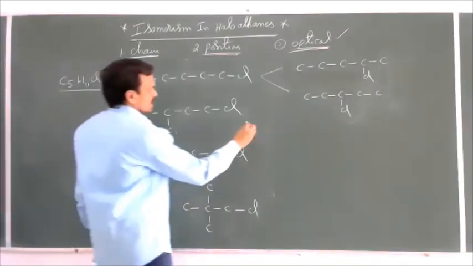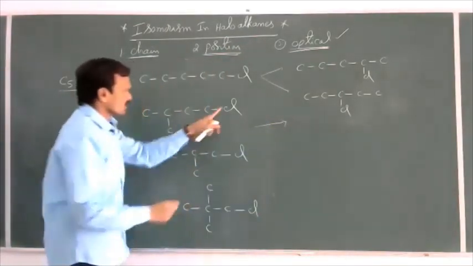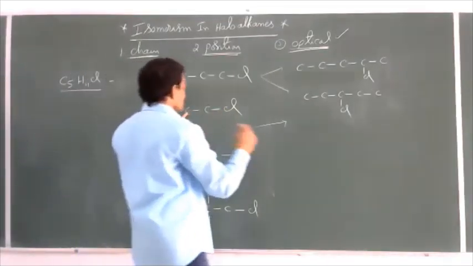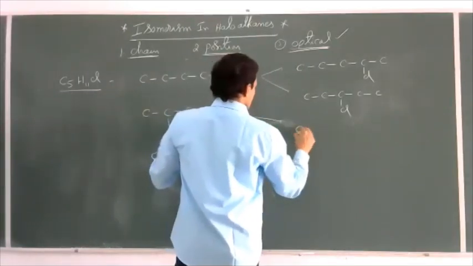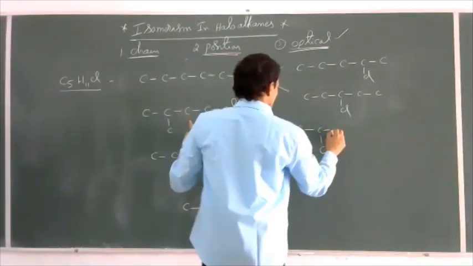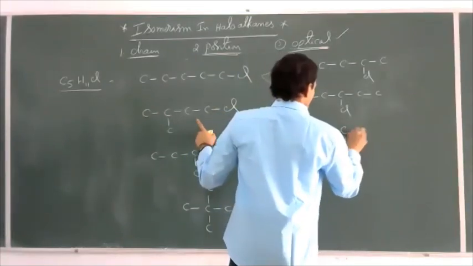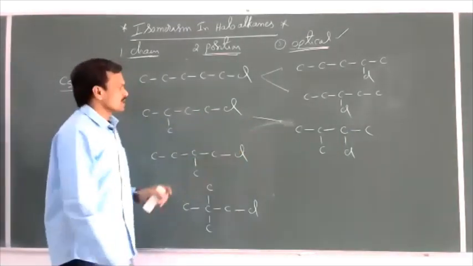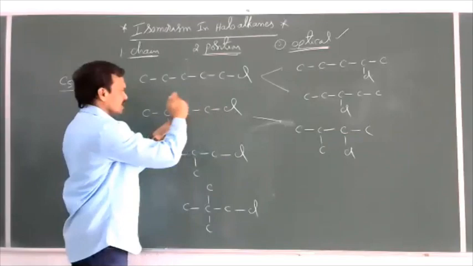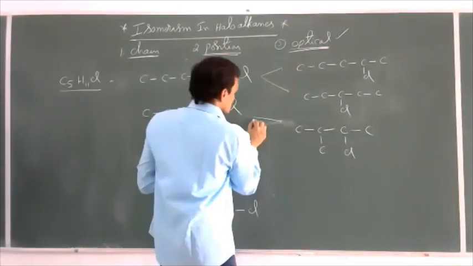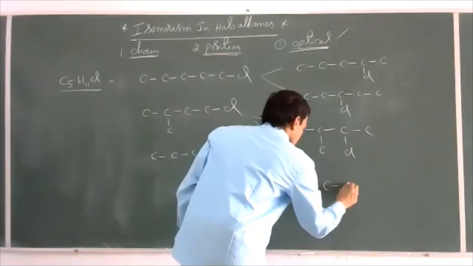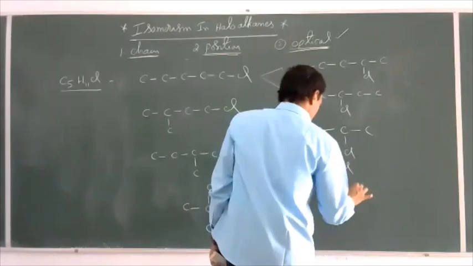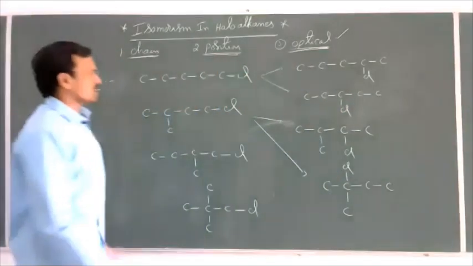Now I'll write the position isomers for this compound. Instead of taking it at the first carbon, in the long chain, 4 carbons are there. I'll take the chlorine at the second position. Now this becomes like this. C, C, Cl, C. Now this is the position isomer for this compound. Instead of taking it at this carbon, I'll take the chlorine here at this carbon. Then we can get the structure like this. This is another position isomer for this.